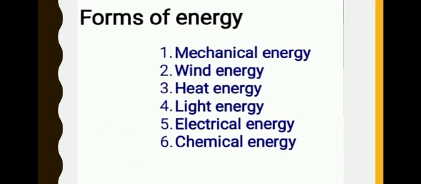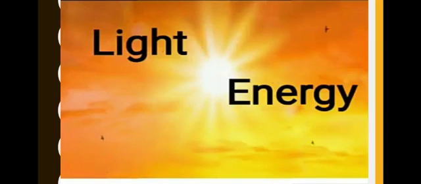First, light energy. Light is a form of energy which travels in the form of waves. It consists of particles called photons, which are mini packets of energy. It is the only form of energy visible to the human eye. Light does not require any medium to travel. It travels at a speed of 3 lakh kilometers per second. Sunlight takes 8 minutes to reach Earth.